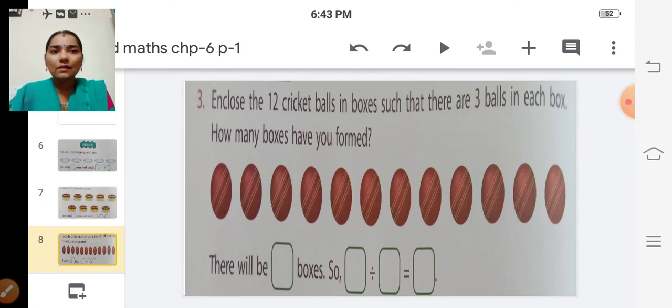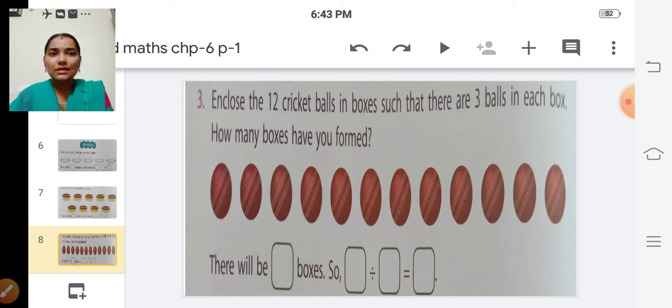Enclose the 12 cricket balls in boxes such that there are 3 balls in each box. How many boxes have you formed? So we are going to put these 12 cricket balls into the boxes, and we are going to find out how many boxes we have formed.